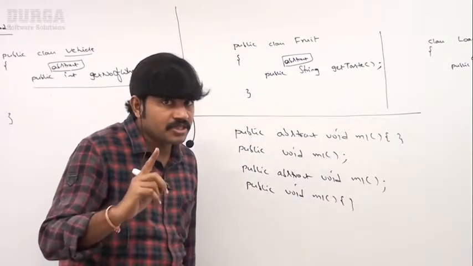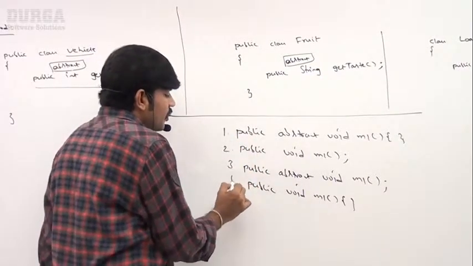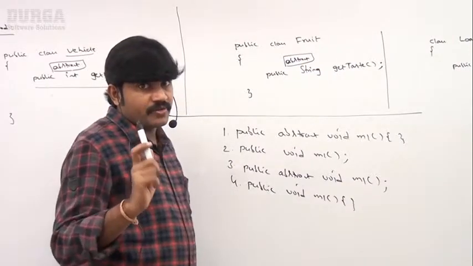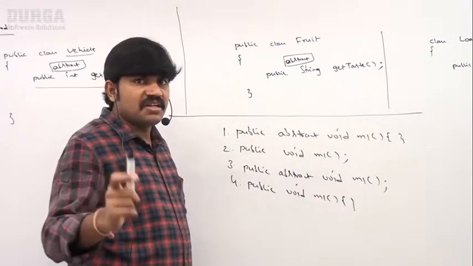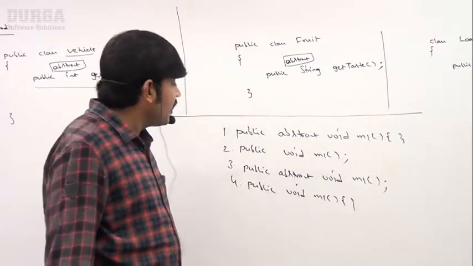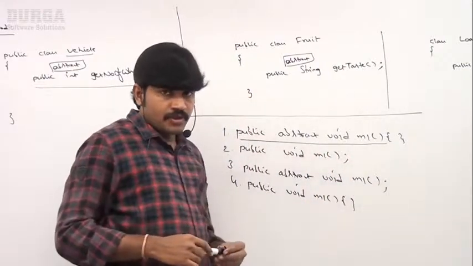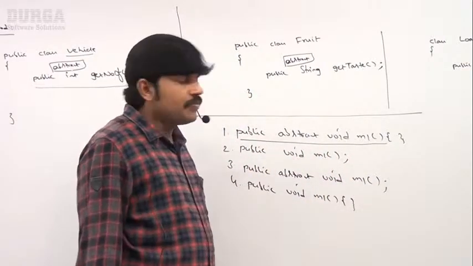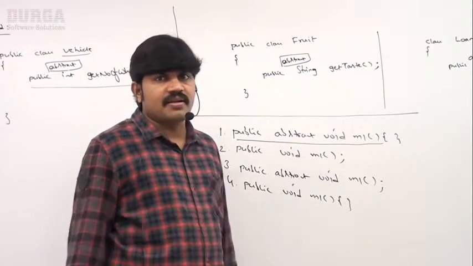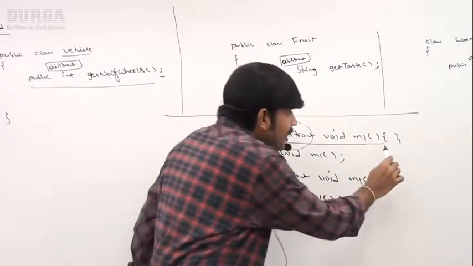Now take very special care. Among these four, which are valid and which are invalid? This knowledge is required for the exam sake. Is the first one valid or not? If I ask the compiler to compile my code, the compiler will give an error, because you are declaring this method as abstract but you are providing implementation.